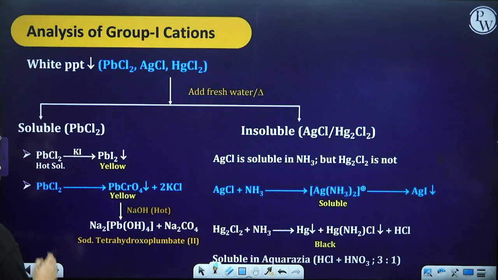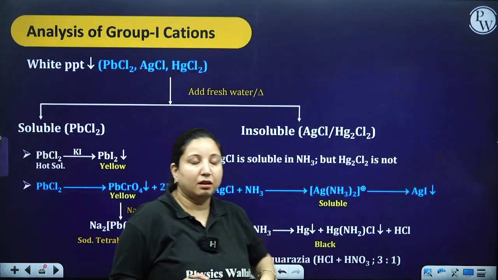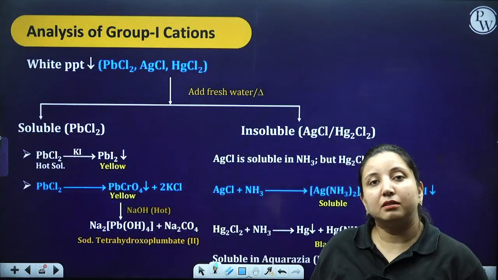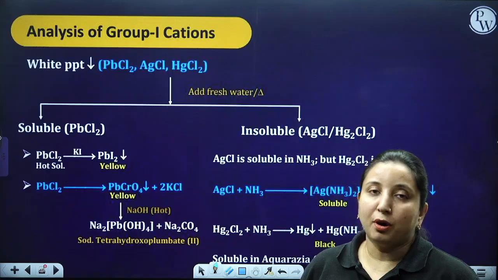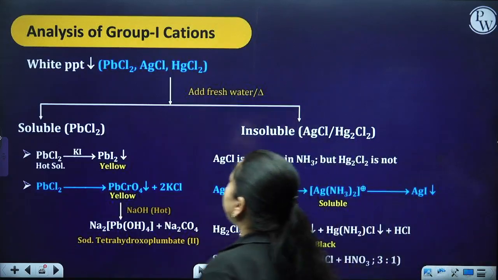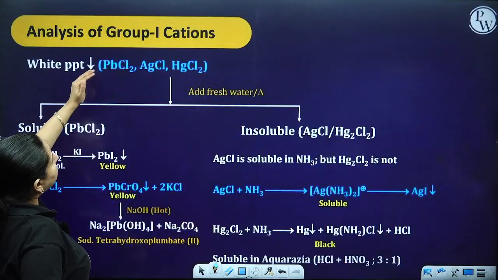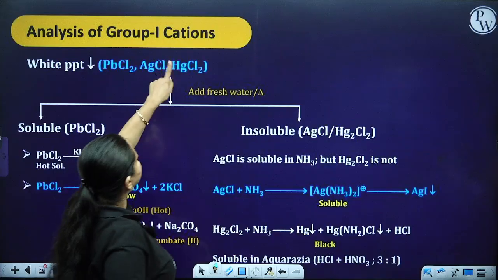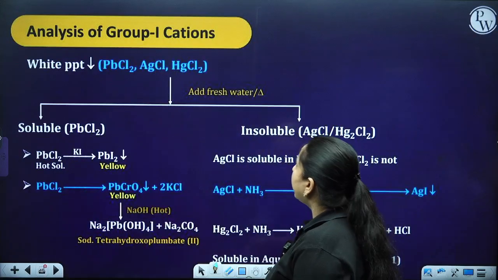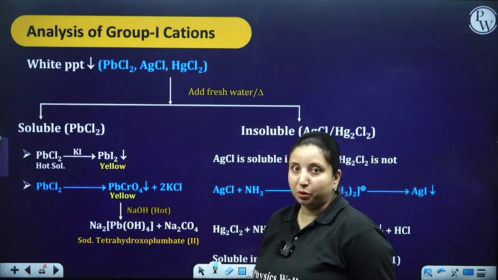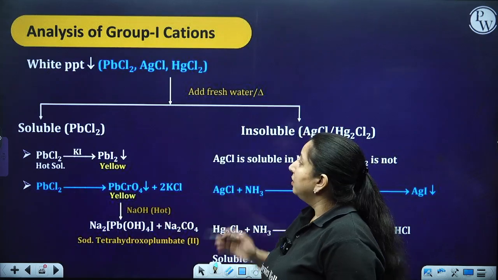Okay. Moving ahead. Now, my group 0 was not present, but I had group 1. So how am I going to do it? I got a white precipitate. Now, a white precipitate can be of PbCl2, AgCl or HgCl2. So what I have to do is add fresh water to it and heat it.